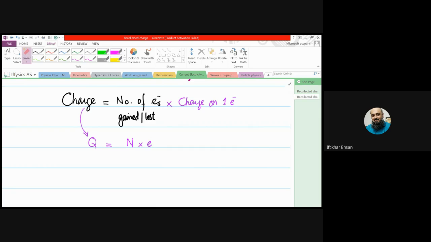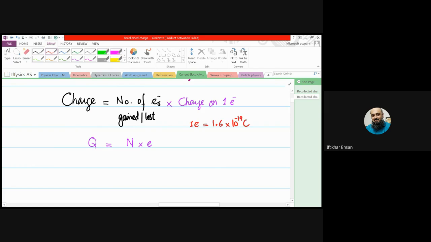That is also called the elementary charge, right? This elementary charge is given in the data, and it is equal to 1.6 times 10 raised to power minus 19 coulomb.